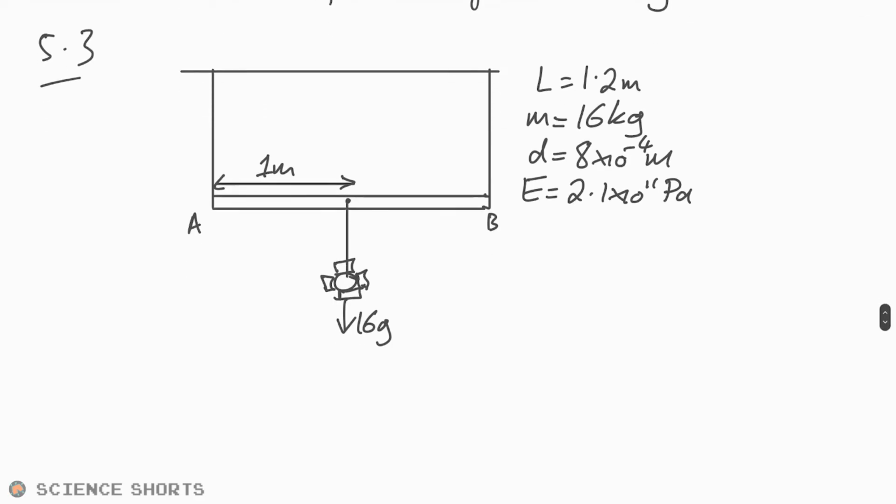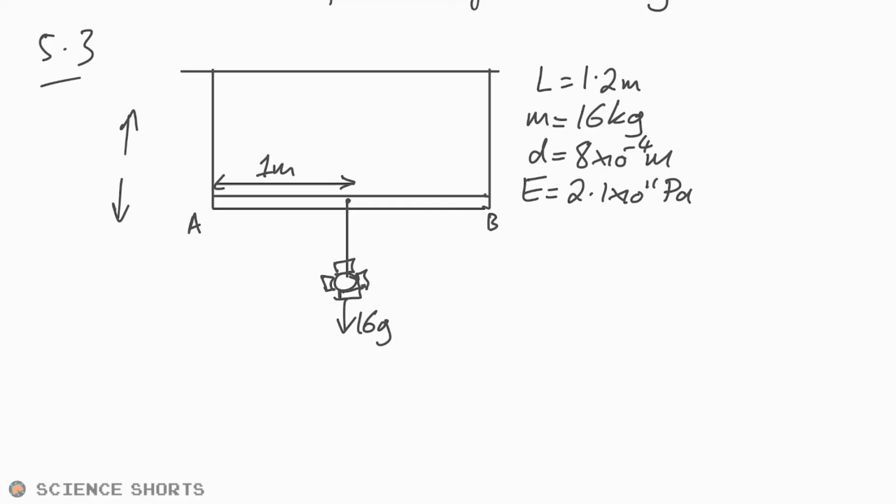Calculate the extension of each wire. Interesting. Oh, do you know what? I don't think we actually do need to take moments in this case, because everything's nice and even. So we can just say that force going upwards equals force going downwards. So tension equals the weight.